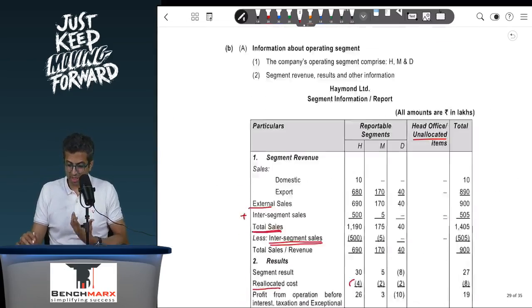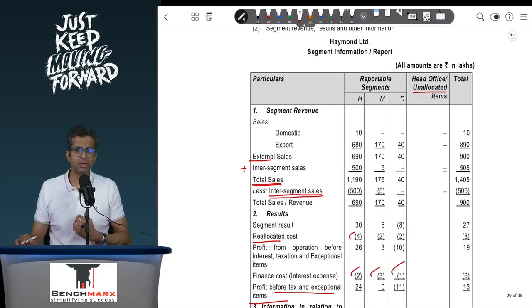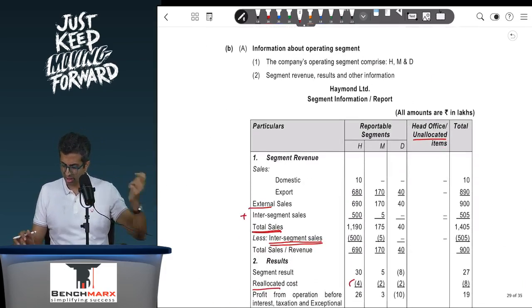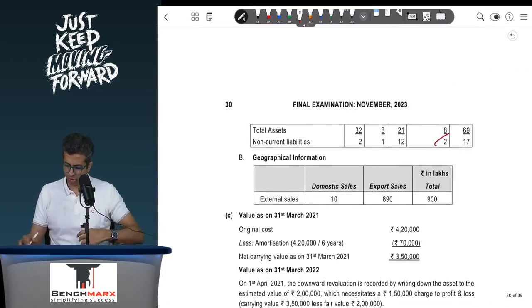This is the primary segment. Again, secondary segment, you have to show if there is any data regarding sales, which is there for export and domestic. So probably 10 and the remaining, I think 600 and or 890, you will show 10 external and 890, and that is total sales, and that is just about it.